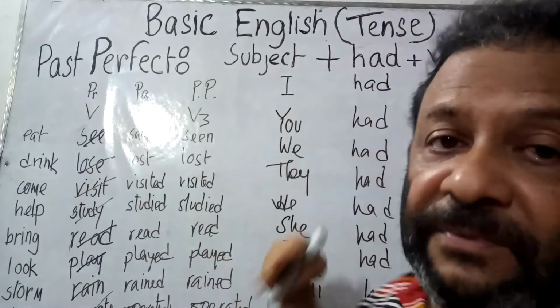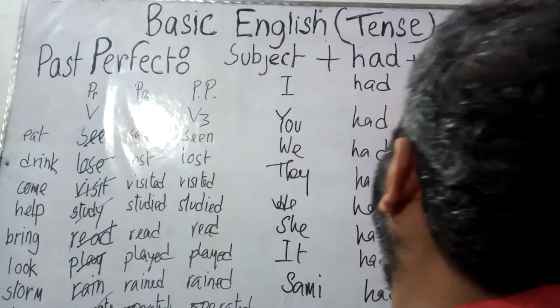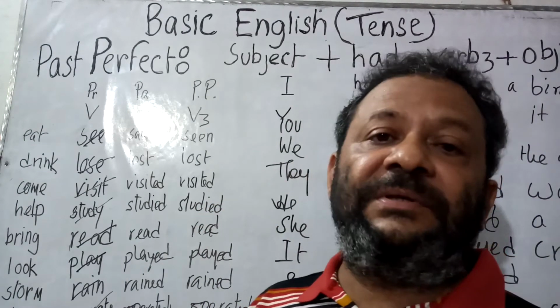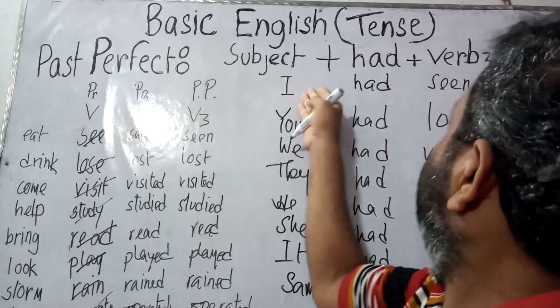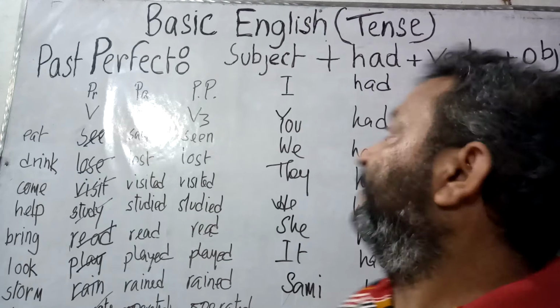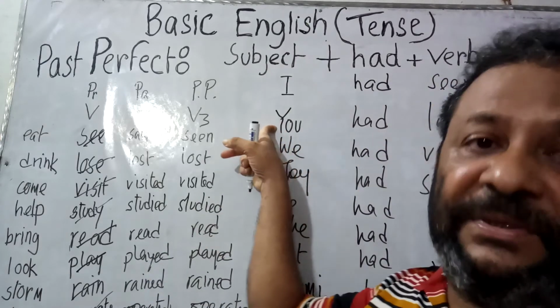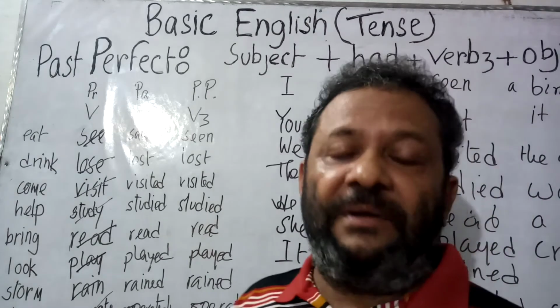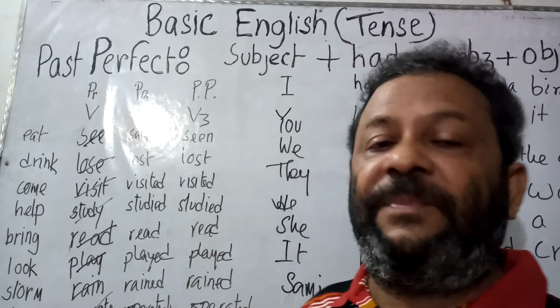Verb 3 form of see is seen. So, I had seen a bird. Instead of bird, we can use a boy. I had seen a boy, or I had seen the boy. Now, when the subject is you, you had lost it, or you had lost the pen.